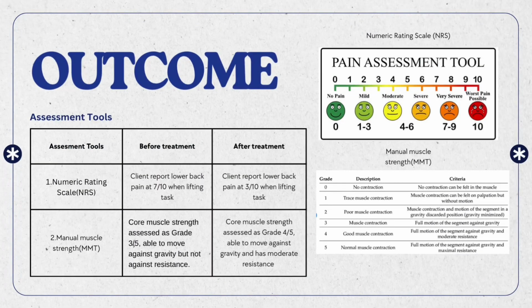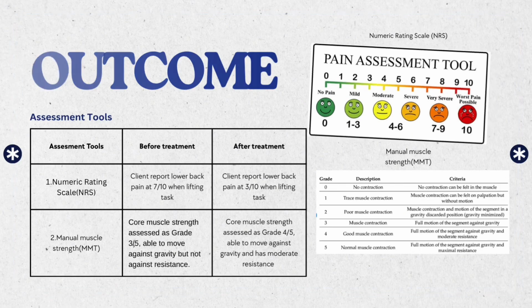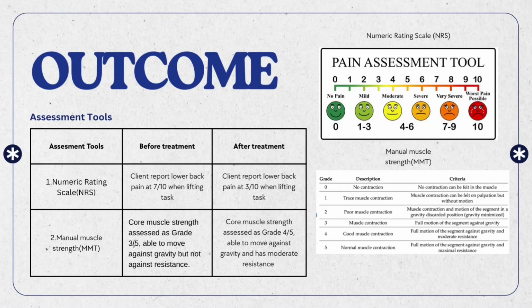Assessment tools, NRS: the client reported lower back pain at 7/10 when lifting tasks. After the treatment, the client reports lower back pain at 3/10 when lifting tasks. MMT before treatment: core muscle strength was assessed as grade 3/5, able to move against gravity but not against resistance. After the treatment, core muscle strength is assessed as grade 4/5, able to move against gravity with moderate resistance.